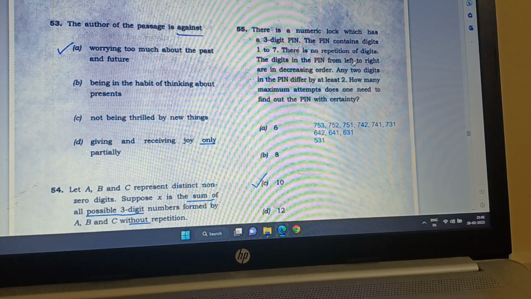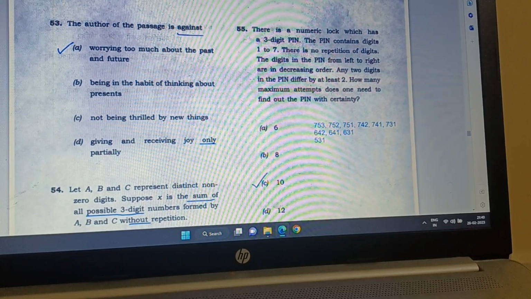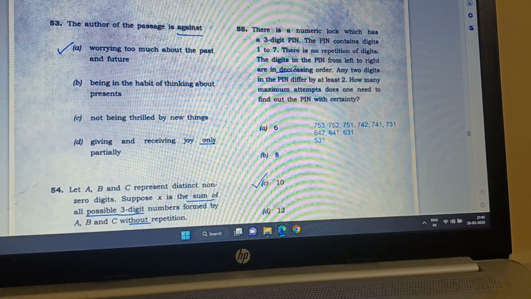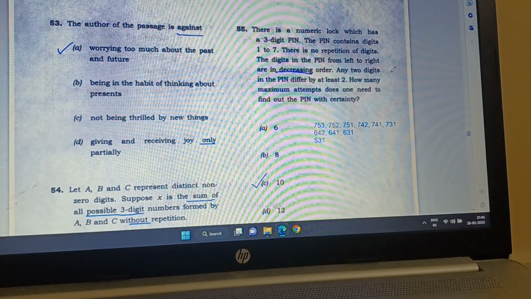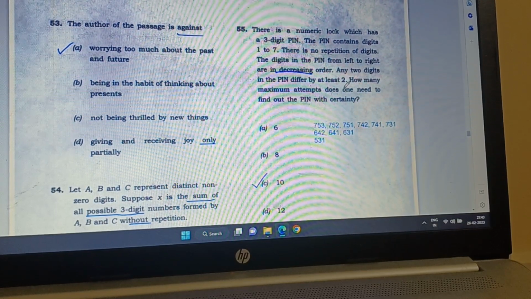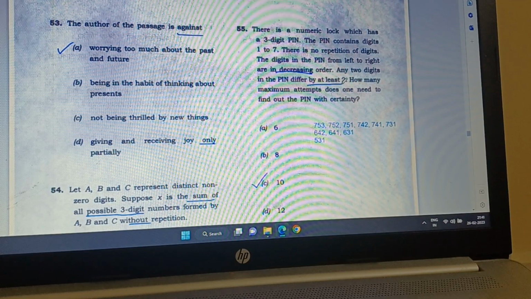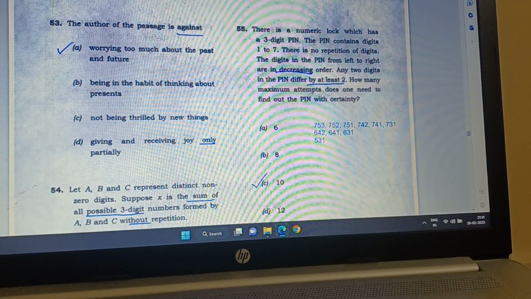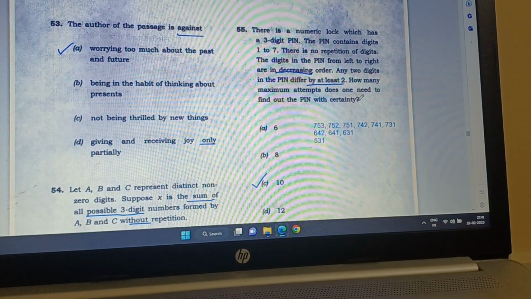The digits in the pin from left to right are in decreasing order. So this is also an important factor, and it gives us some clue. Any two digits in the pin differ by at least 2. This is another clue. How many maximum attempts does one need to find out the pin with certainty?